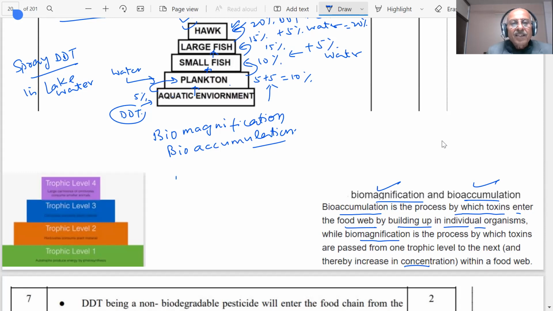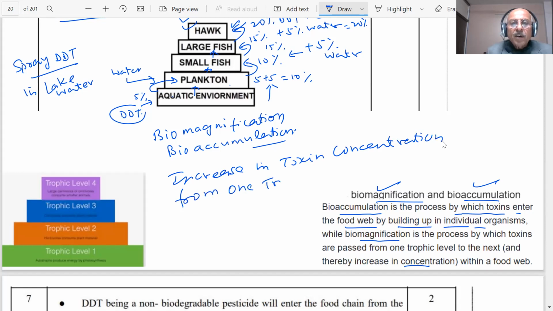There is an increase in the concentration of the toxin from one trophic level to next.